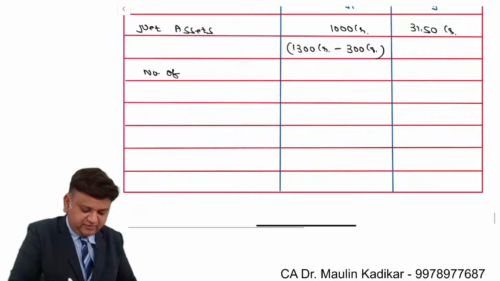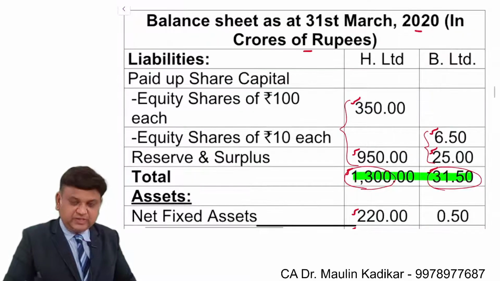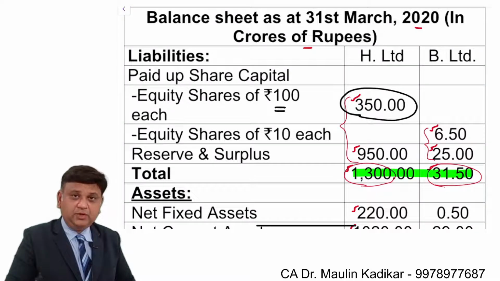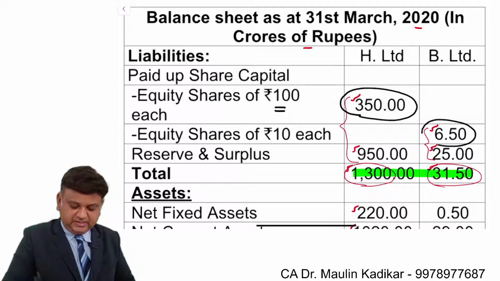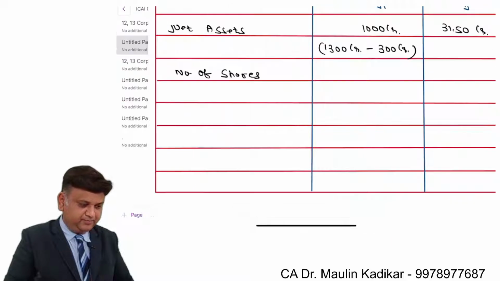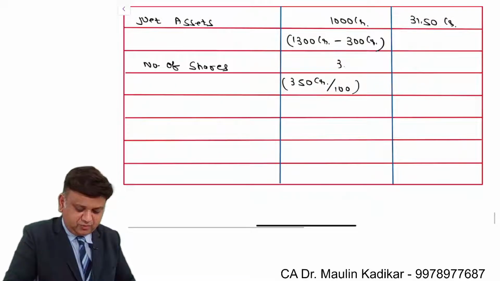The same will be divided with number of equity shares. So number of equity shares: for H Limited, 350 crore divided by 100, that comes to 3.5 crore.